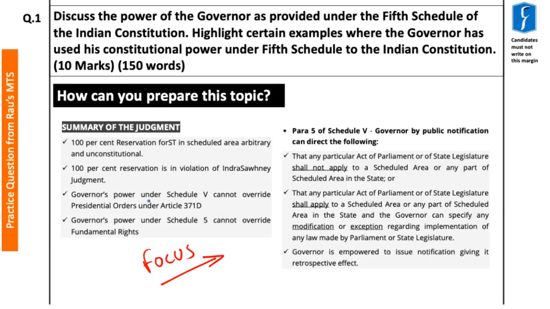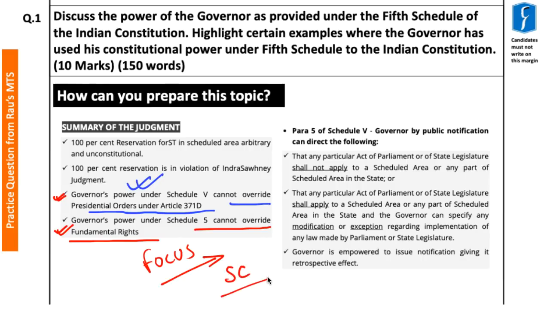So the important aspect with respect to the Supreme Court judgment is that the governor's power under the 5th Schedule cannot override presidential orders under Article 371D of the Indian Constitution, and also that the governor's power under the 5th Schedule cannot override fundamental rights. So these two aspects become important from our examination perspective as well. You must remember these important points decided by the Honorable Supreme Court of India, especially with respect to the powers of the governor under the 5th Schedule of the Indian Constitution.